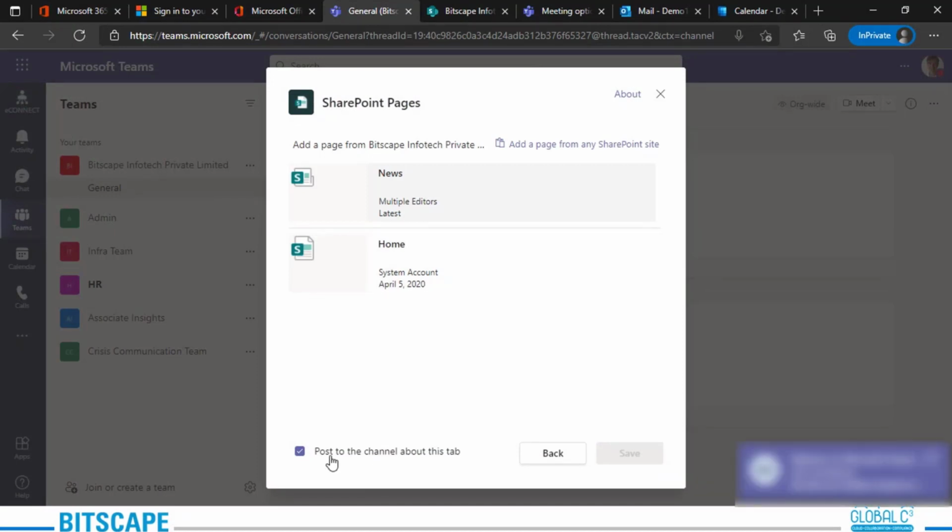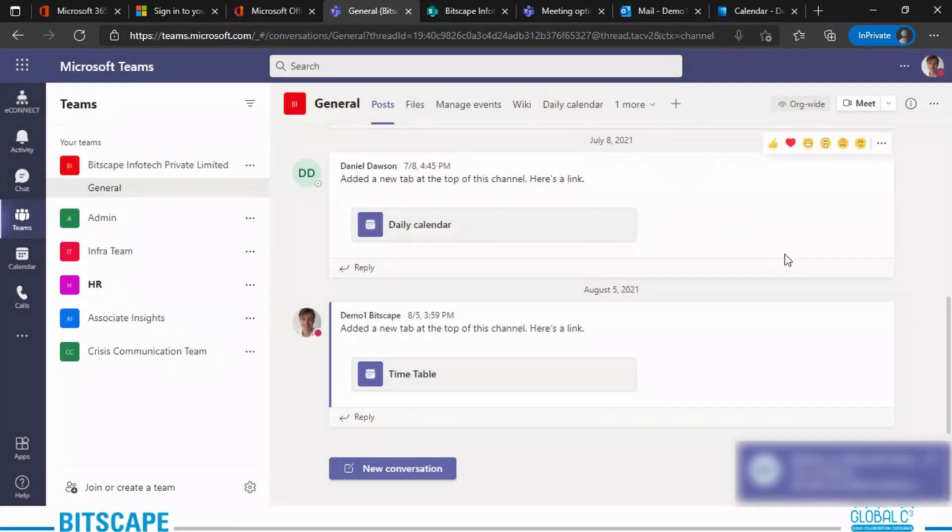Another option is that if you want to post to this channel that you have included a new tab, you can just put a tick mark here. So these are the options for how you can integrate your SharePoint with Microsoft Teams. Previously, it was only possible one way, but now they are doing it both ways.